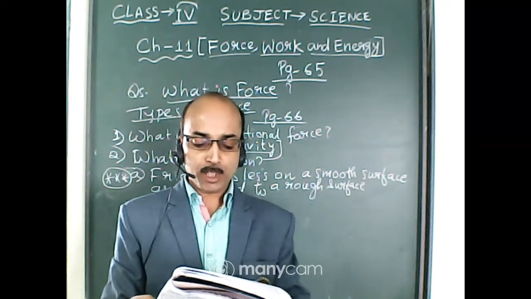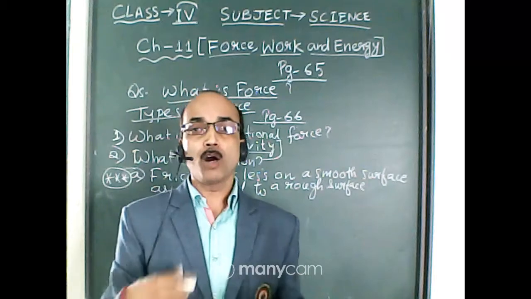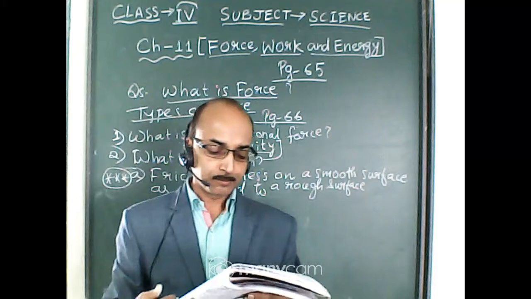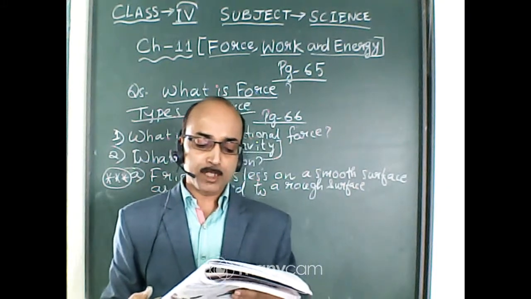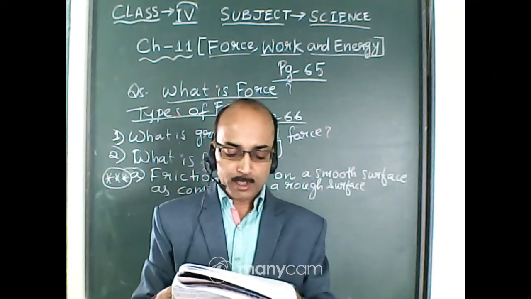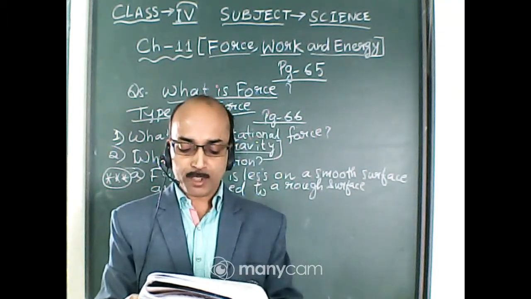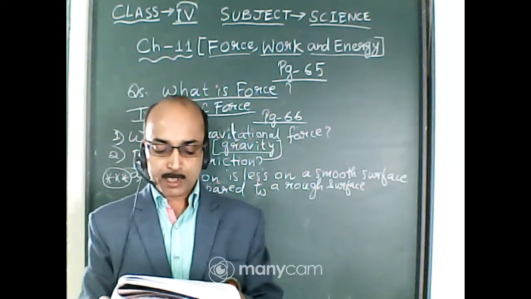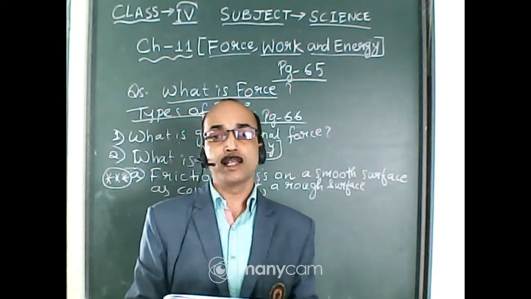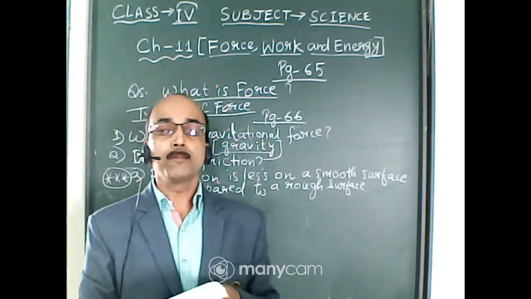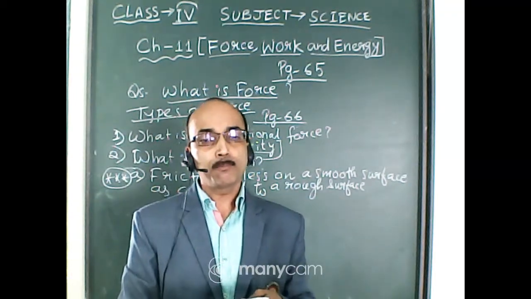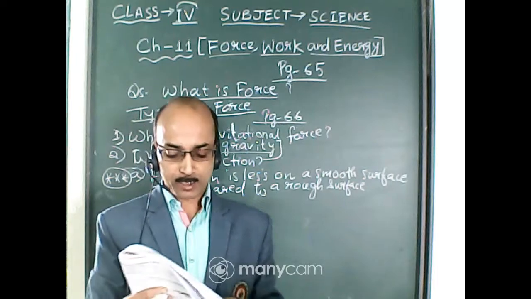So friction is essential for us in the following ways. Means how friction is useful for us. Number 1, writing on a rough surface is easier than writing on a smooth surface. Number 2, it is difficult to walk on a very smooth surface as compared to a rough surface. We can slip on a smooth surface as it causes less friction. So remember, when there is less friction, the surface is smooth, so we are not able to walk properly there. You can slip on the smooth surface.